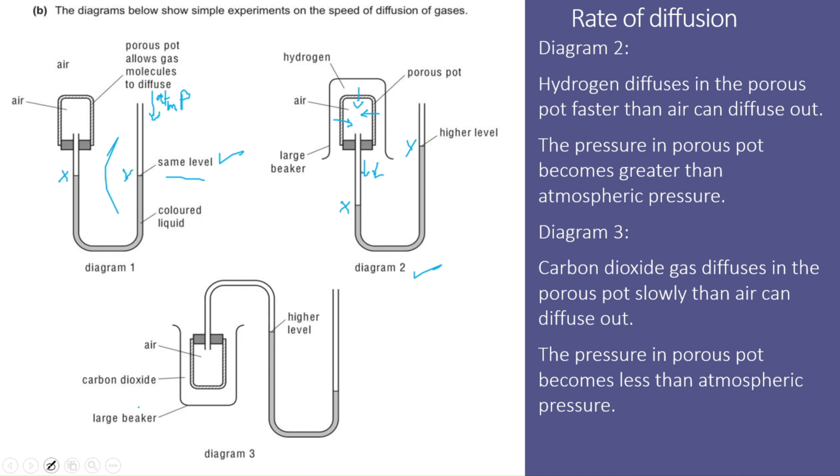In the third diagram, you can see that the beaker now contains carbon dioxide gas. Carbon dioxide gas is heavier than air. So carbon dioxide gas diffuses into the porous pot slowly, while air diffuses out faster. In this case the pressure in the porous pot becomes less than the atmospheric pressure. As a result, the level of X will go up and the level of Y will go down for some time, but after some time both X and Y will come back to their original positions.